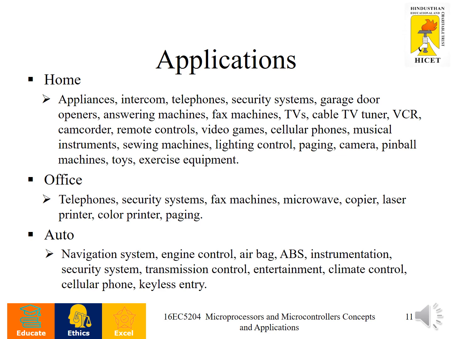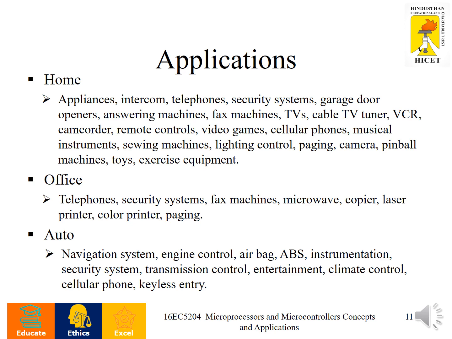Home applications include appliance control, intercom control, telephones, security systems, garage door openers, answering machines, fax machines, TVs, cable TV tuner, VCR, camcorder, remote controls, video games, cellular phones, musical instruments, sewing machines, lighting control, paging system, camera, pinball machines, toys, and exercise equipment.